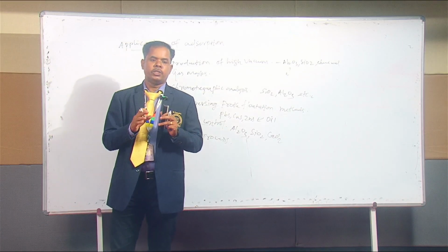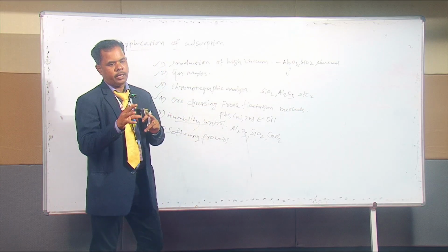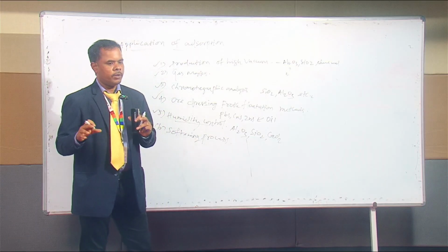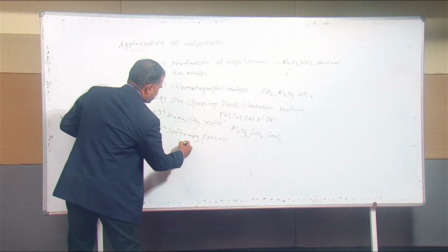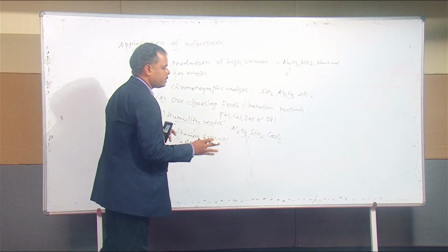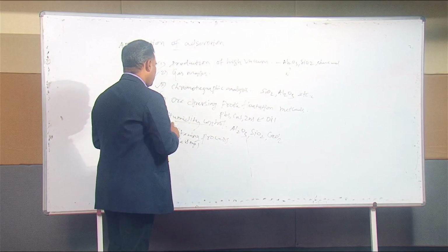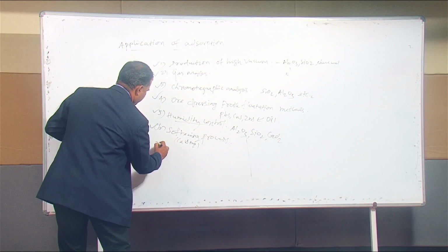Both calcium and magnesium salts are easily adsorbed by the surface of the resin. Then we get soft water. So that is the softening process. Especially calcium and magnesium present in the hard water have to be removed by using resins. They adsorb on the surface of the material. Then we get the soft water.